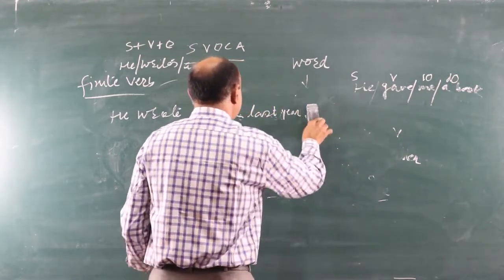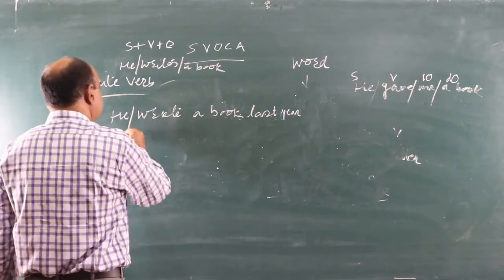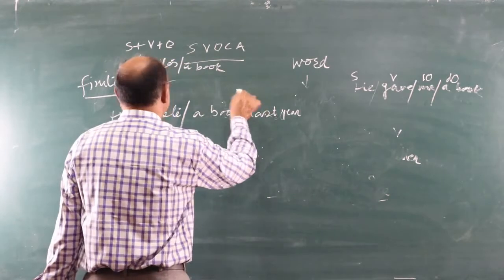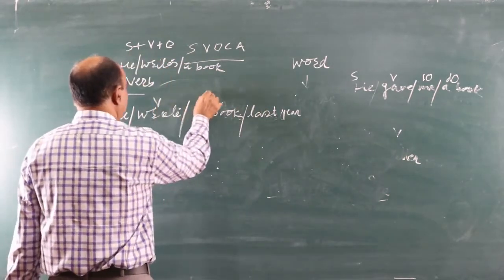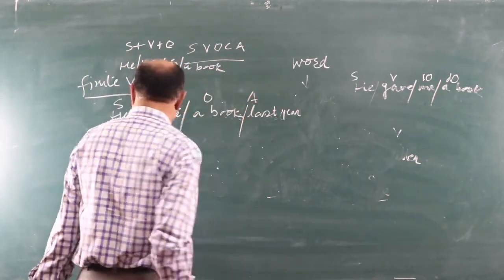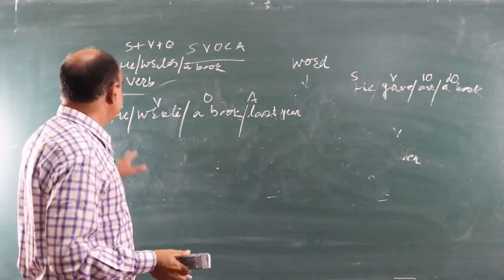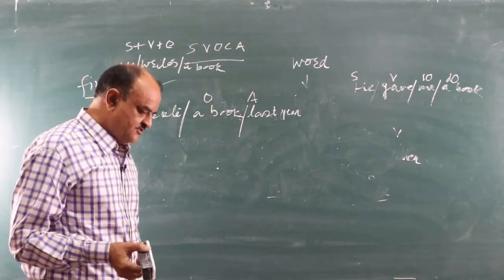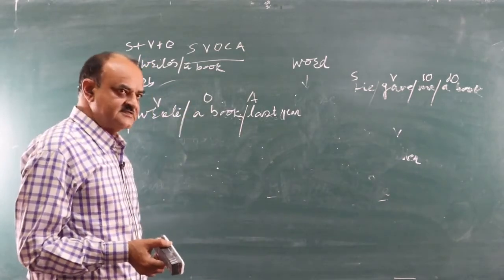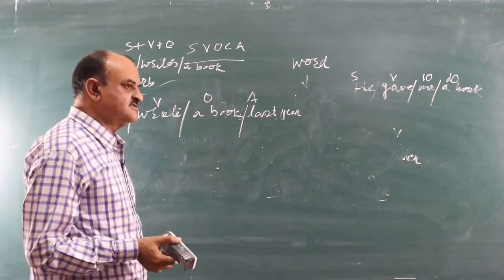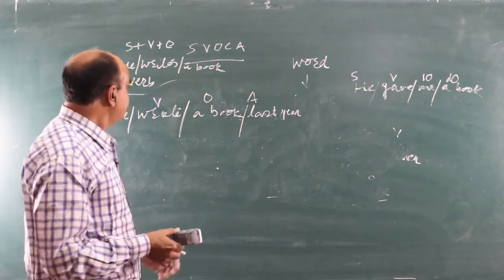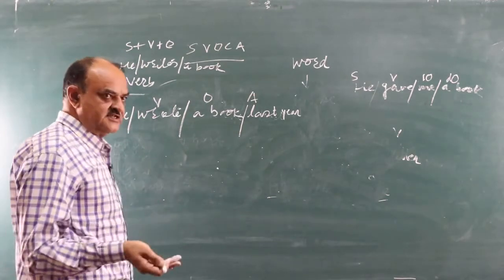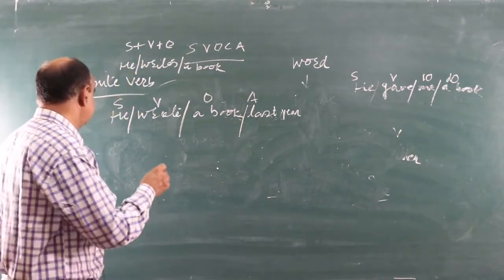We can do subject, verb, object, adverbial, SVOA. So this sentence contains SVOA. In the examination of UG level, such questions are asked. Such questions are also asked in competitive exams. So it is a very useful topic for the students of all levels.